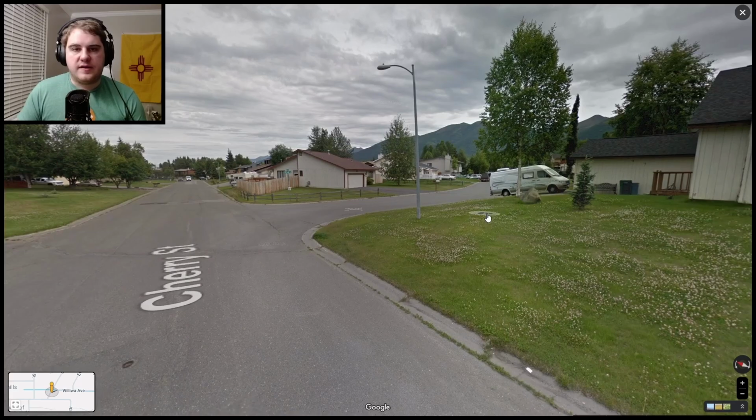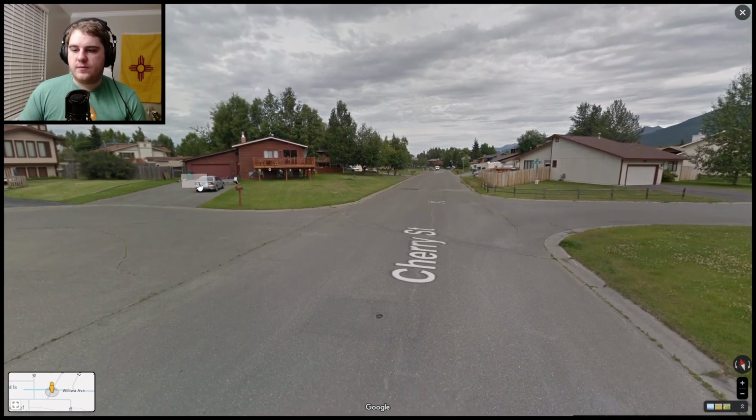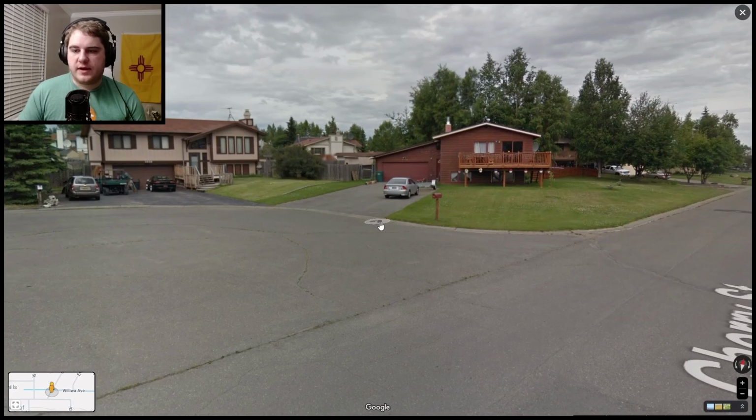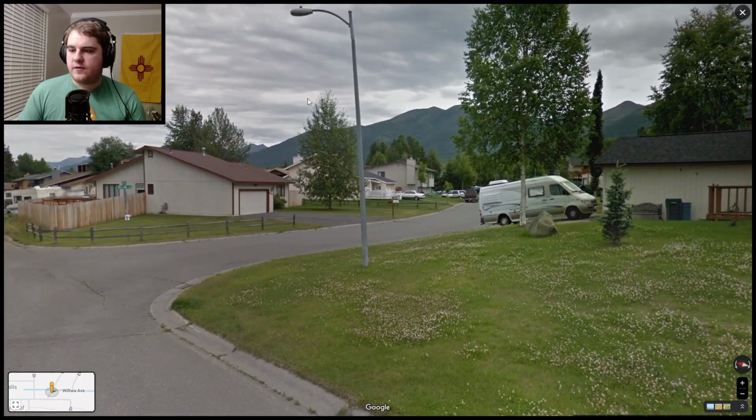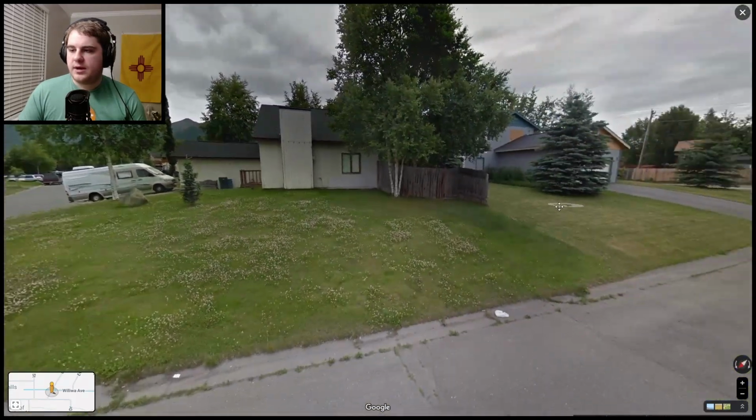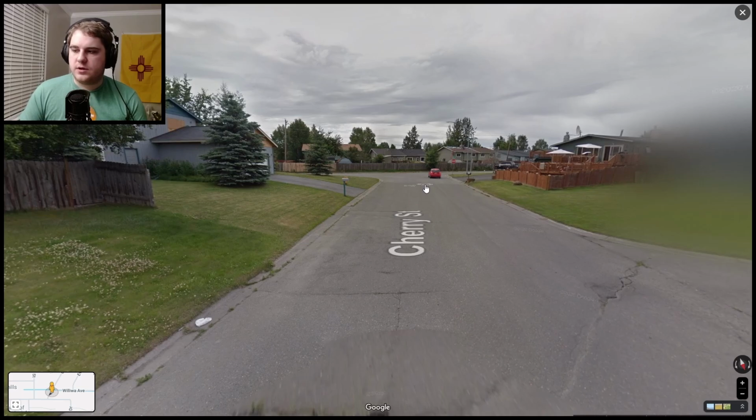That being said, Alaska is not all just snowy mountains. This is in Anchorage, which is one of the more populated places of Alaska. There really aren't that many anyways. But you could possibly get this confused with the Pacific Northwest, just because we have forested mountains here, and a lot of the trees kind of look similar to what you would see up there as well.